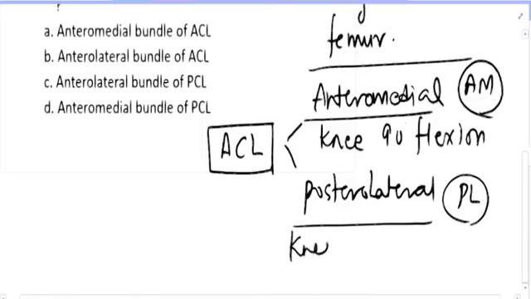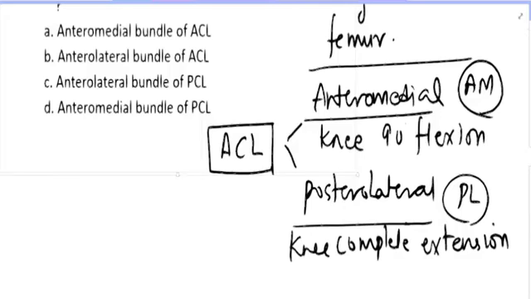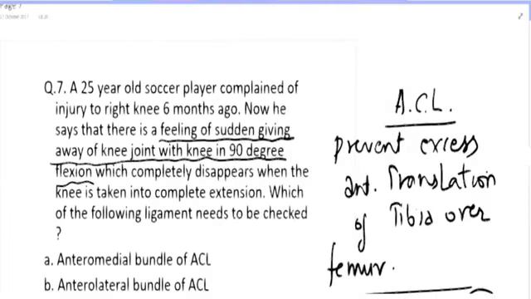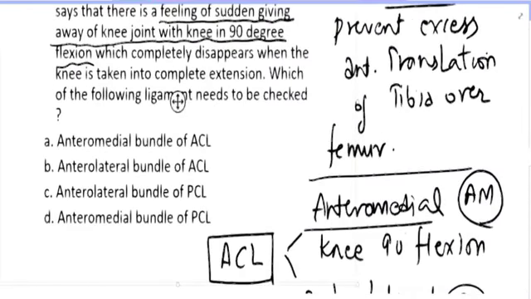But when your knee is in complete extension, the PL bundle is the main bundle. So these are the two important bundles with their respective values. Now let's take a look at the question. In this question, there is a feeling of sudden giving way with knee in 90-degree flexion.